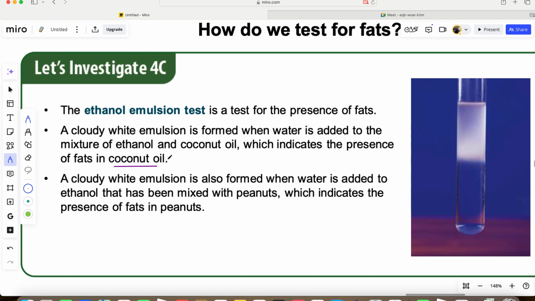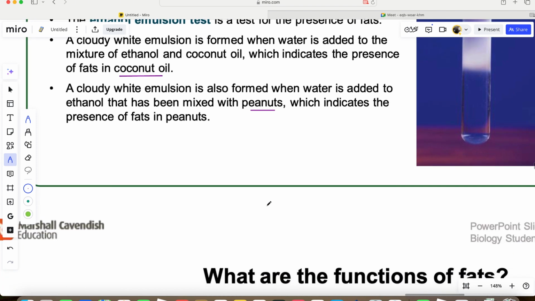You can take palm oil. You can take cheese and add water, mix it with the cheese so that it becomes a bit liquid, and then you add the ethanol. When it starts gradually changing cloudy, a cloudy white emulsion is formed, and we say the food contains fat. A cloudy white emulsion is also formed when water is added to ethanol that has been mixed with peanuts. Many peanuts contain fat, which indicates the presence of fat in peanuts.